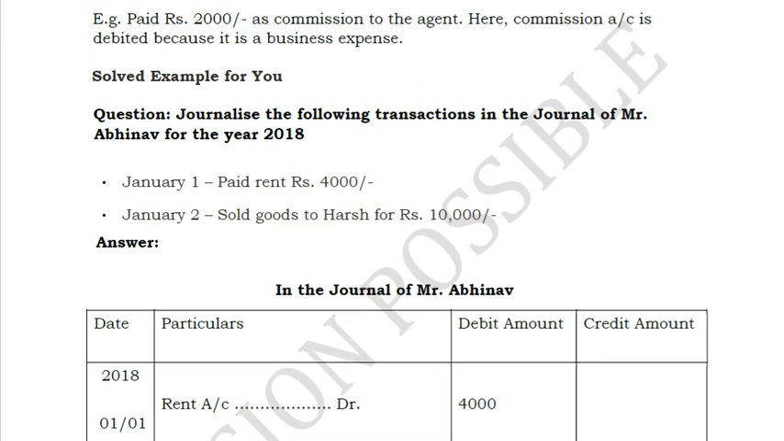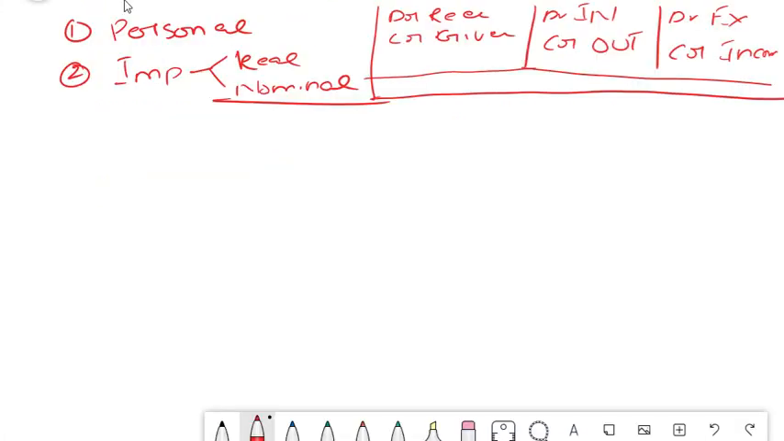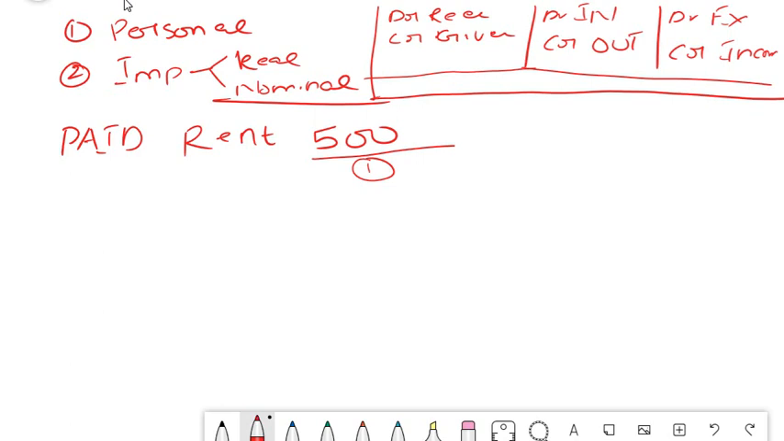So the question here is: paid rent, okay? Paid, understand, it is not payable, it is paid rent, 500. Now you have to tell me how many things are there in this paid rent. One is your cash, correct? That means your cash is going out, correct? The second thing is your nominal account. This is nothing but an expense account. This is the second aspect.